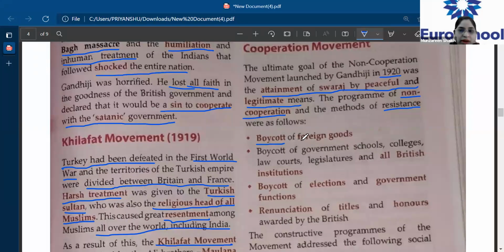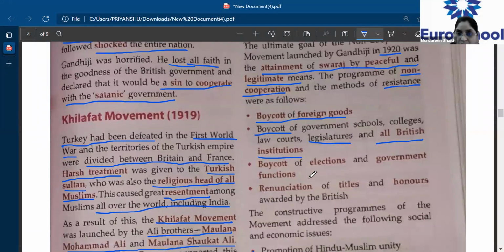Let's see. Number one, boycotting of foreign goods. Number two, boycotting of government schools, colleges, government courts. Any Indian working in government offices will also boycott that. Boycotting all the British institutions. Underline schools and colleges also. Third, boycotting elections and government functions.